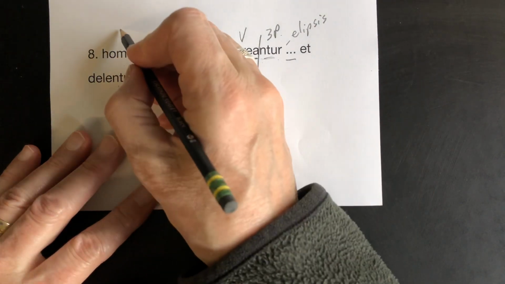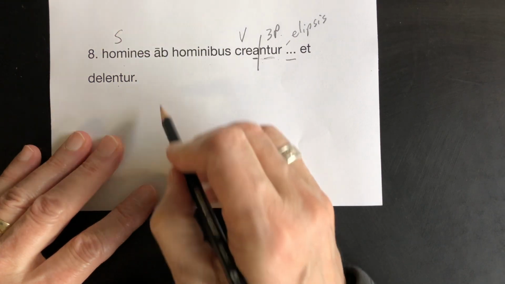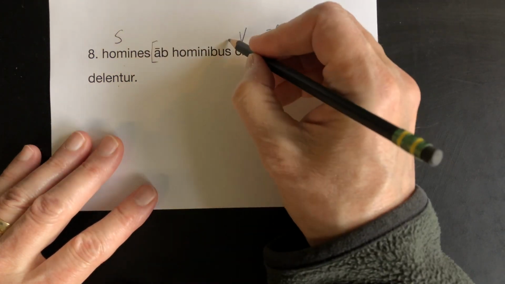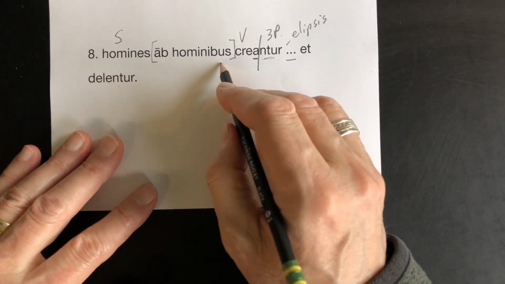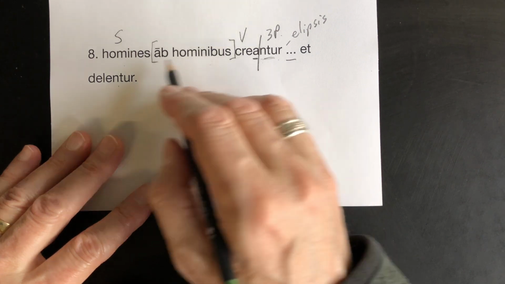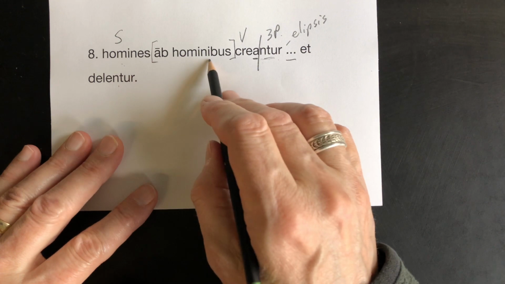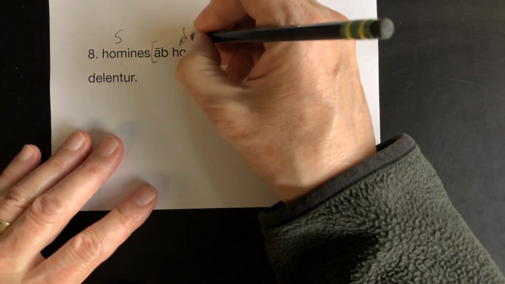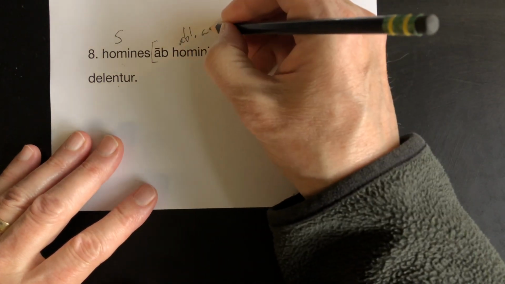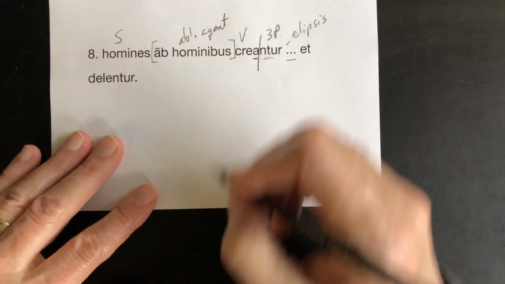Oh yes, we do: homines. Chunk here, prepositional phrase: ab hominibus. Men are created by men. Ablative of agent, there it is again.